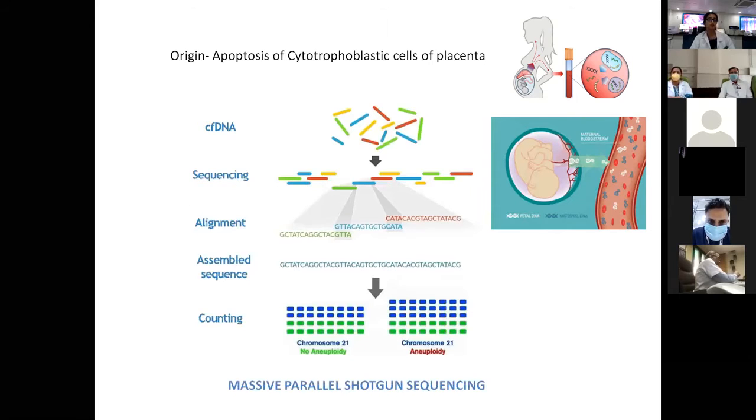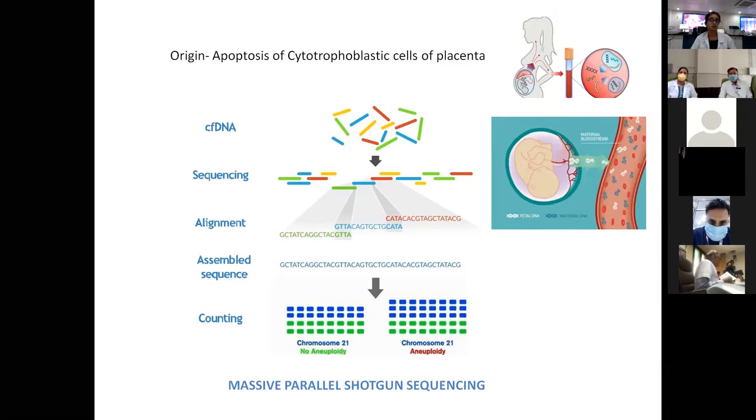Now, talking about the technique for NIPT. The technique that we follow is termed massive parallel shotgun sequencing. So what do we actually mean by it? The cell-free DNA are basically very short segments, around 200 base pairs in size, which are circulating in the maternal plasma.